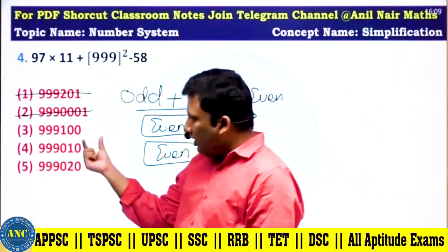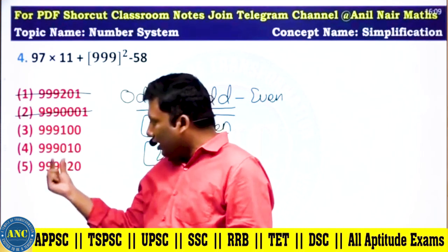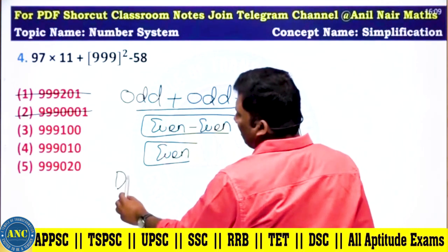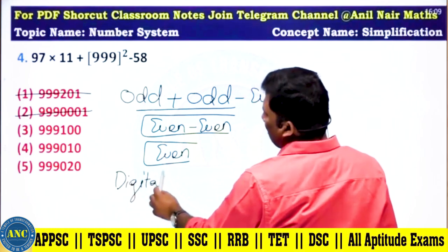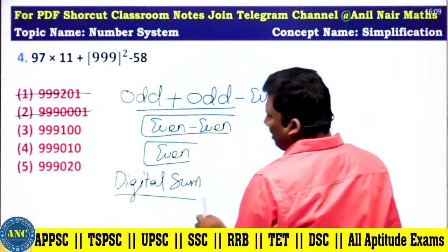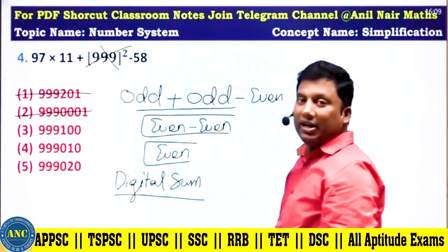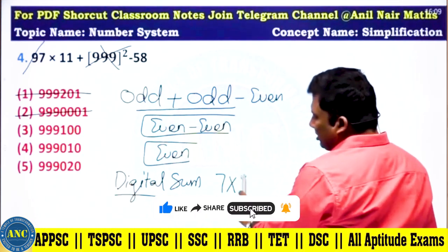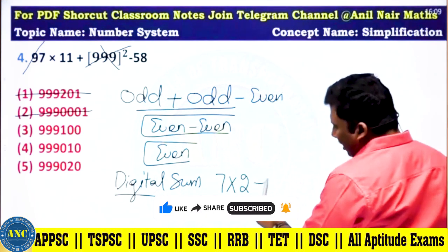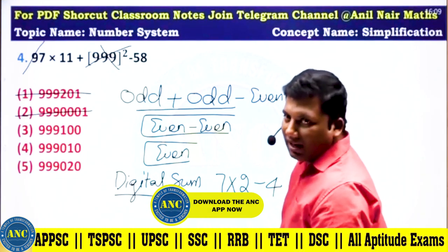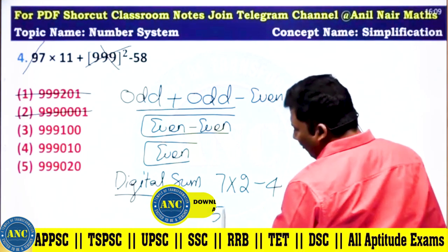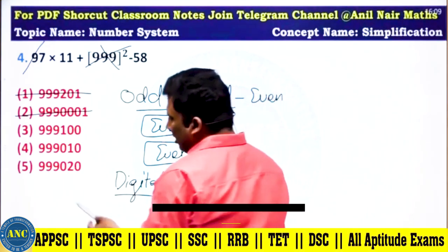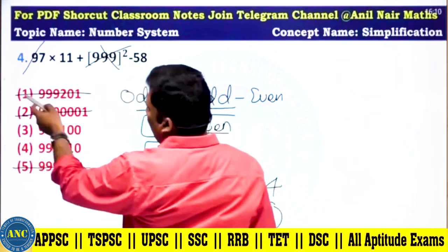Now if you see, here the digital sum is 1. Here also it is 1. Here also it is 2. Here also it is 3. So digital sums are different. Let me attack the question by using digital sum. Wherever 9 is there, I eliminate it. 7 into 11, digital sum, it is 2. Minus 58. 5 plus 8, 13. 13, it is 4. 7 2s are 14, 5. 5 minus 4, 1. Answer digital sum should be 1. This is 2 and it is 3.